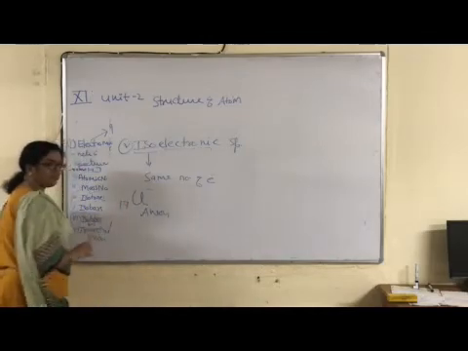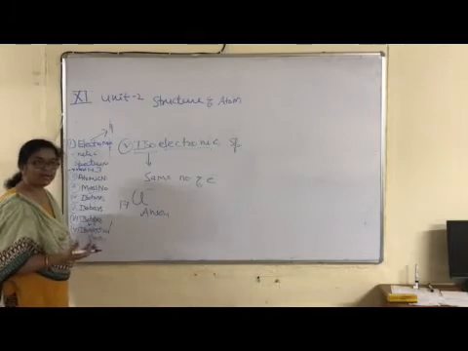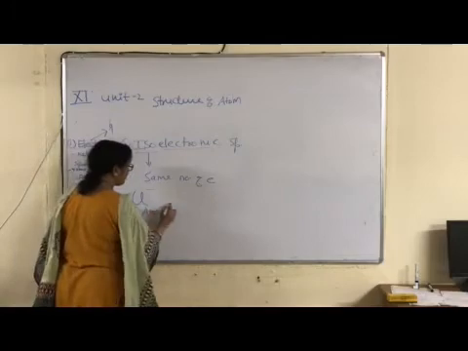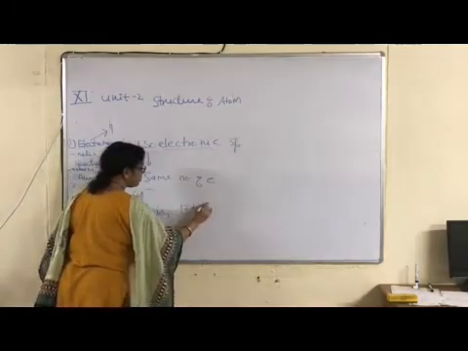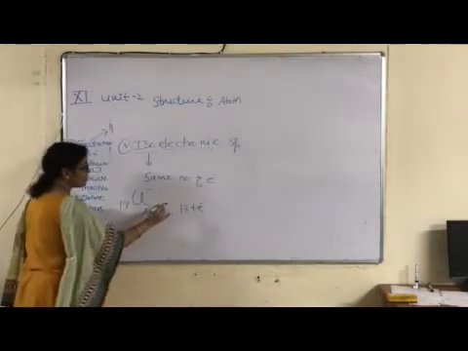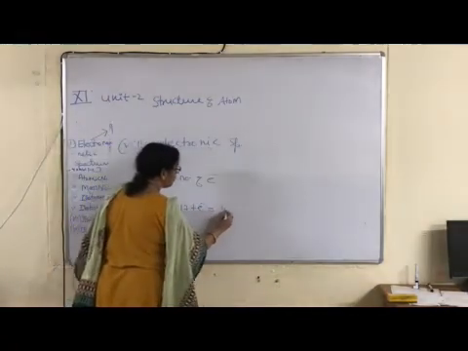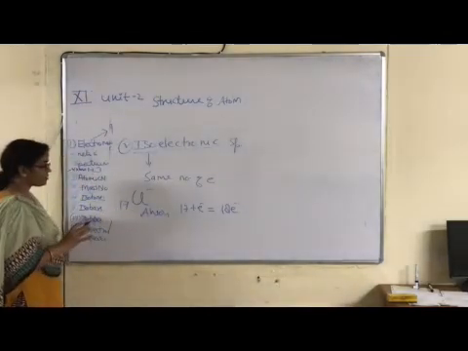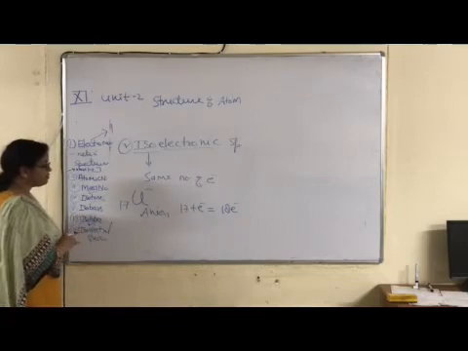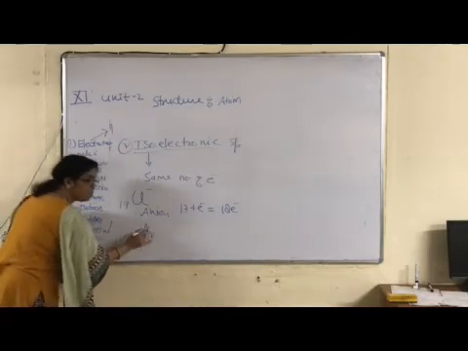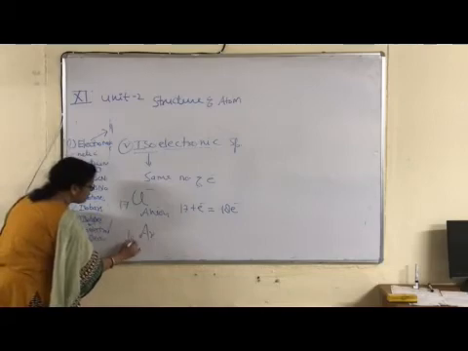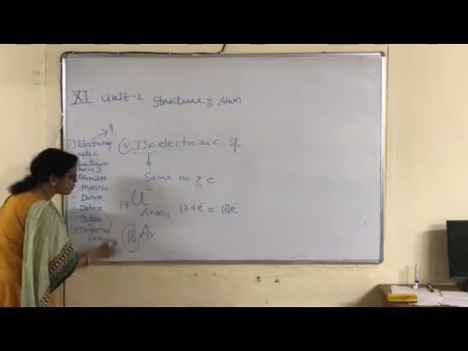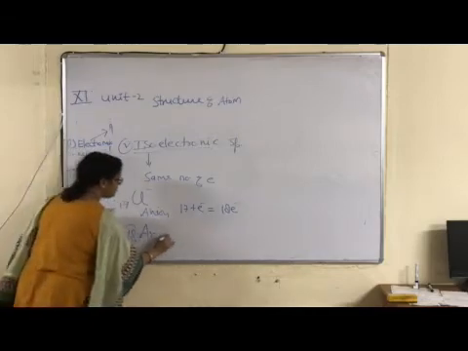Clear? Anion means electron is accepted. In chloride ion, how many electrons are present? 17 already present and one more electron which is coming from any metal. 17 plus 1 is equal to 18 electrons are present, right? Now the isoelectronic species of chloride ion is argon. Argon is a neutral atom. Its atomic number is 18. How many electrons are present? 18. Argon is isoelectronic with chloride ion.